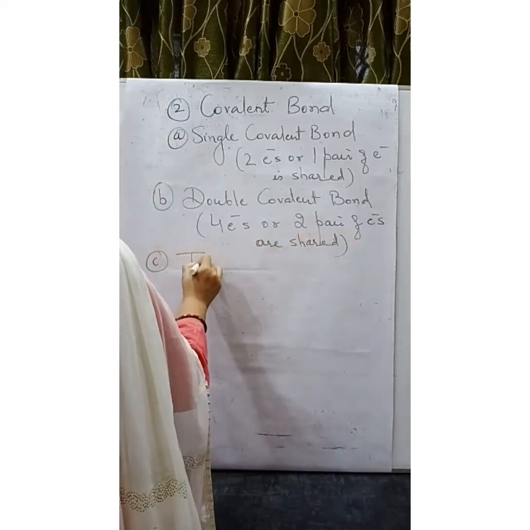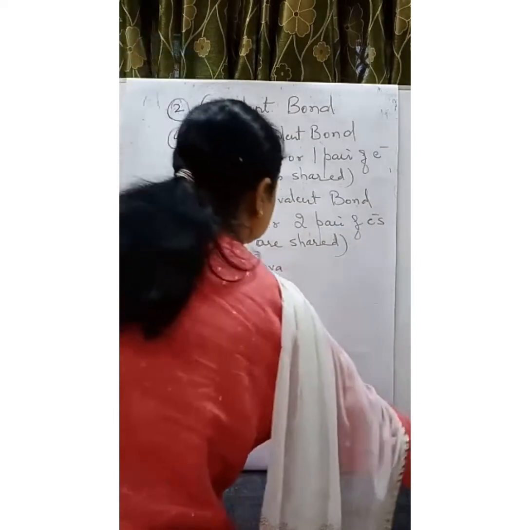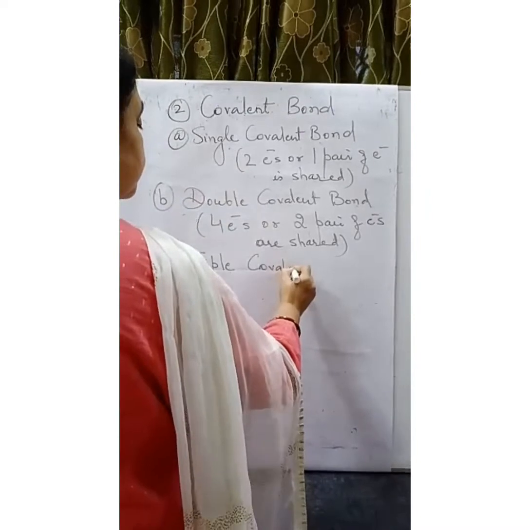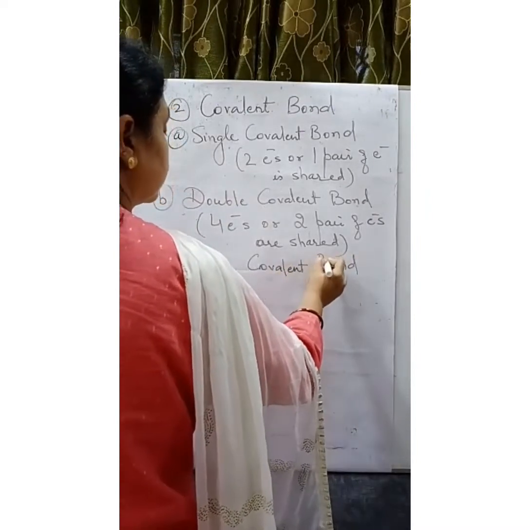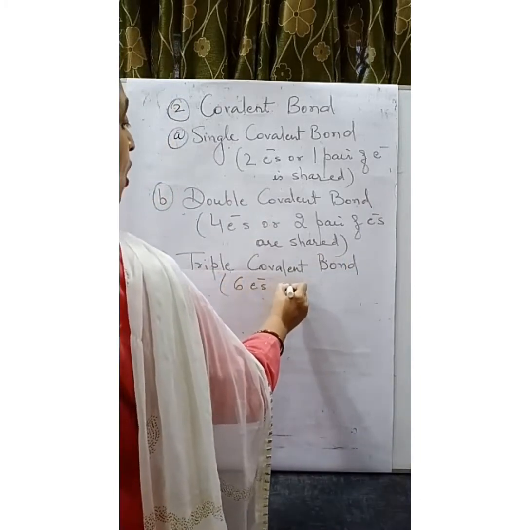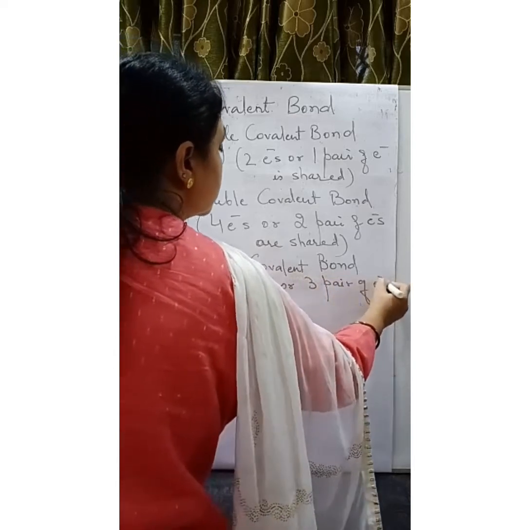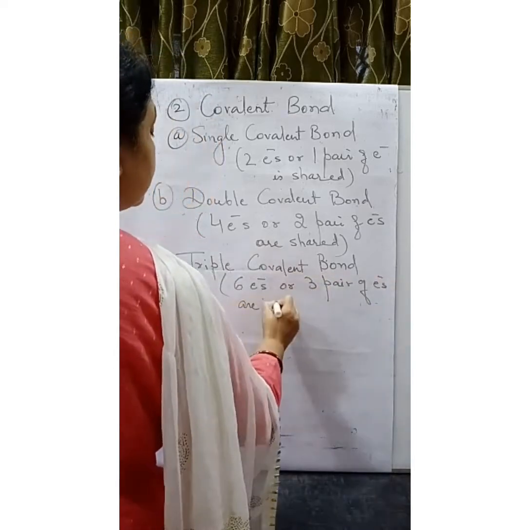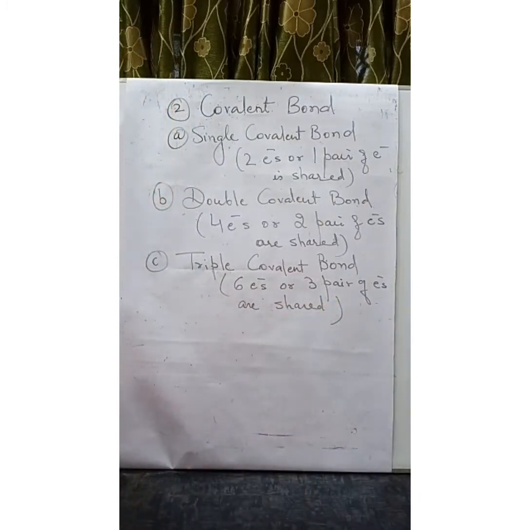The third one is triple covalent bond. This is formed when 6 electrons or 3 pairs of electrons are shared. Let us see the example of this one by one.